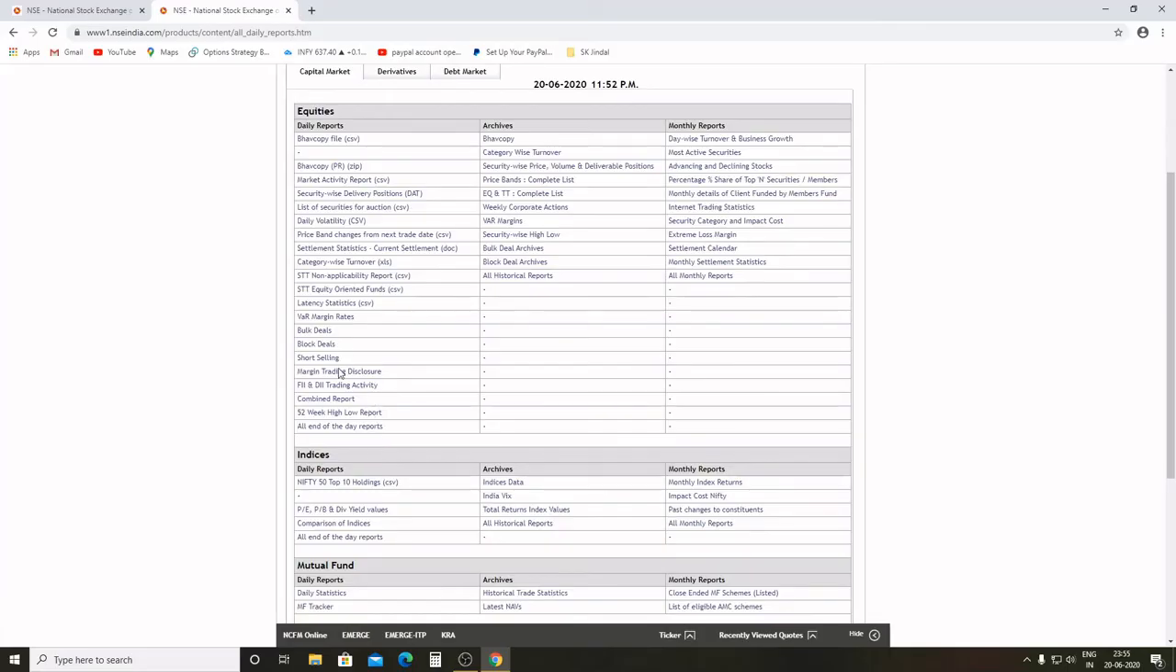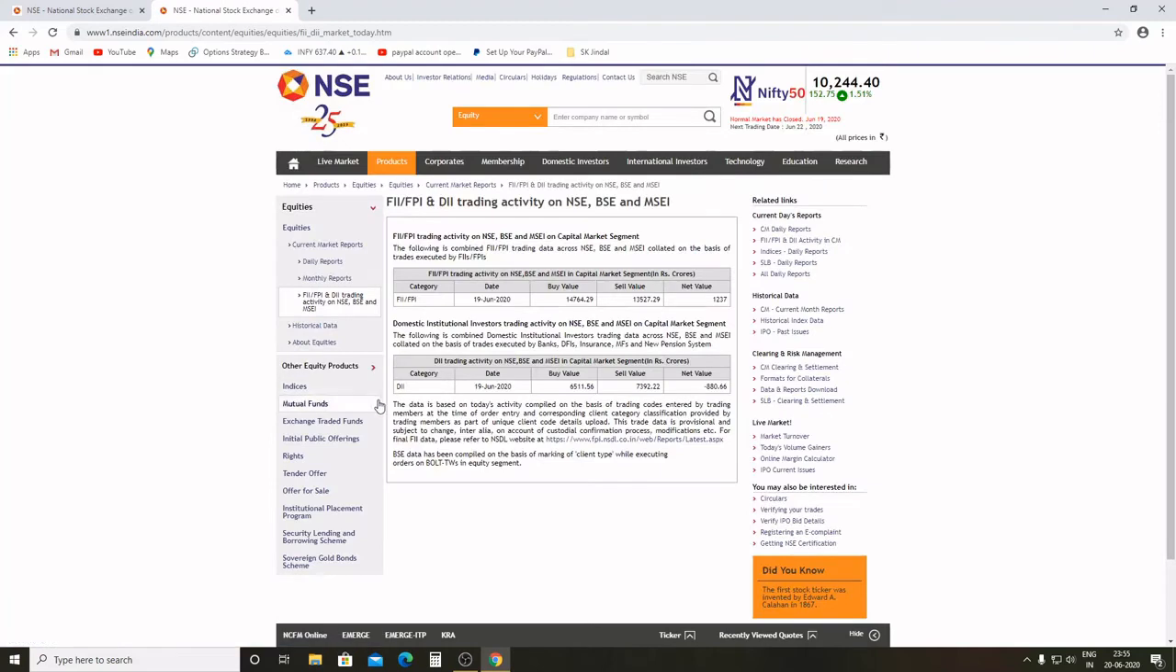Later comes FII DII trading activity. When you click on FII DII trading activity, you get to know that today is 19 June, what was the total buy and what was the total sell by FII, and the net value was around 1200 crores bought by the FII, and DII sold around 900 crores today.